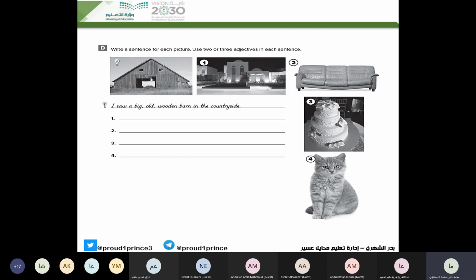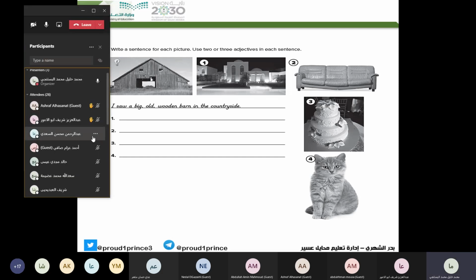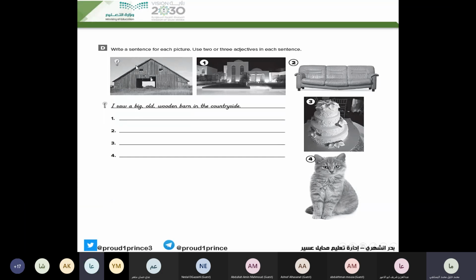Look at the example. Who can read the example? Abdurrahman Saadi, read the example about the first picture, please. "I saw a big old wooden barn in the countryside." Good. So here, the answers will be different from one to another. Here we are going to put the samples which are written.